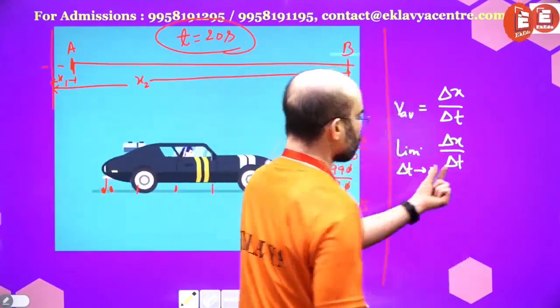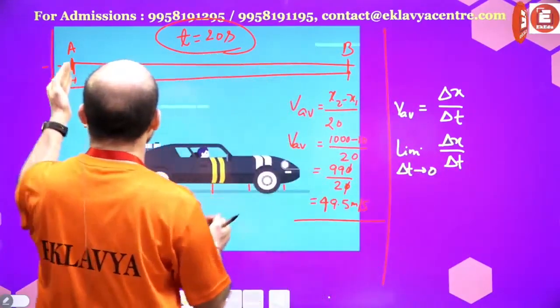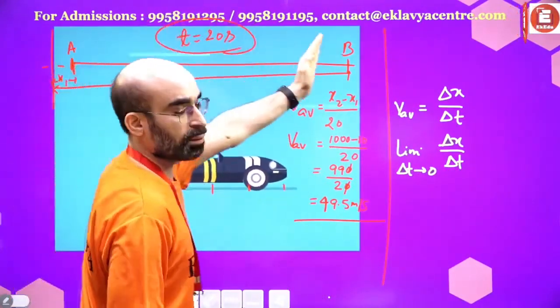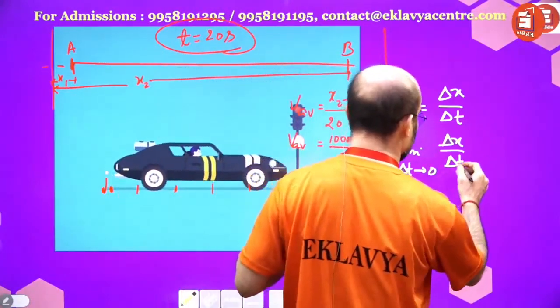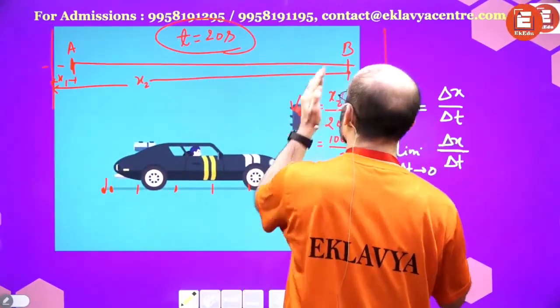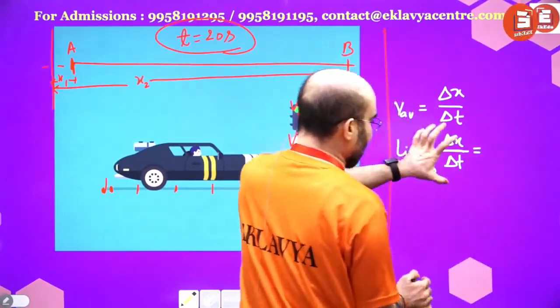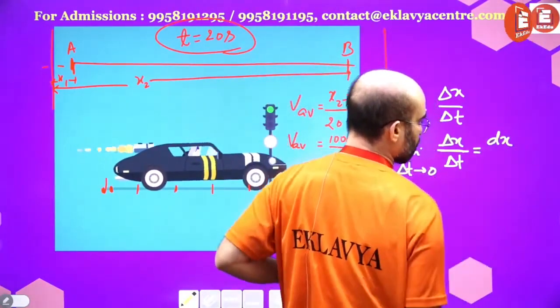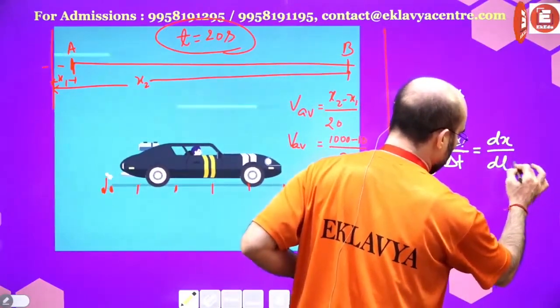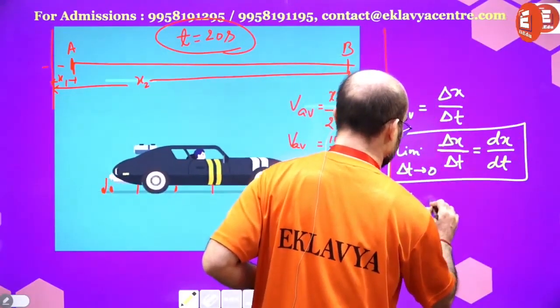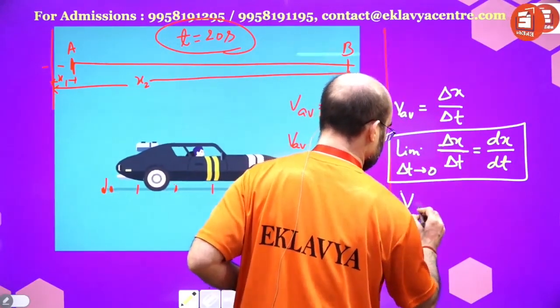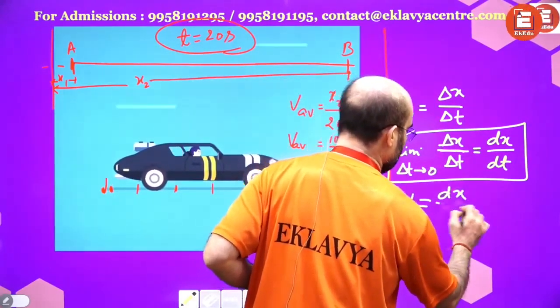Delta t means change in time, duration, like you have started from here and then the final moment where you have stopped your journey. So this can be given as a very small displacement divided by a very small duration of time. So this can be called V average, V instantaneous. This V equals dx by dt.